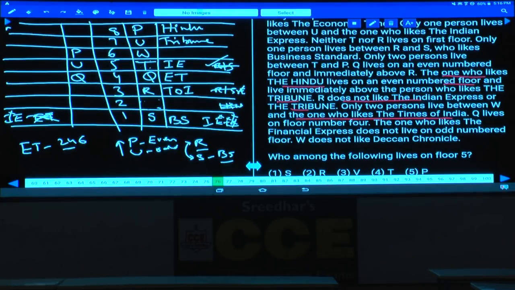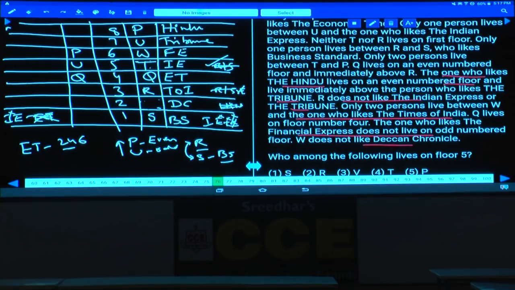Then the one who likes Financial Express does not live on an odd number floor. Financial Express is on an even number floor, and W does not like Deccan Chronicle, and this second floor is Deccan Chronicle. Then which is left over here? Financial Express. Now this Financial Express is on floor number 6, and who is the person left over here?